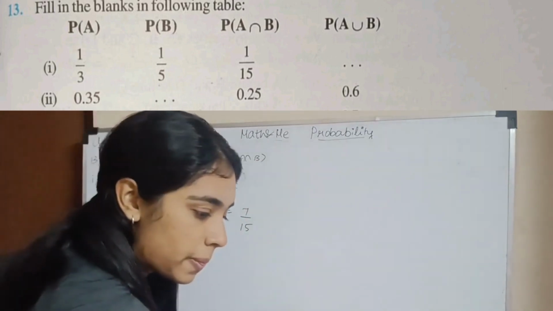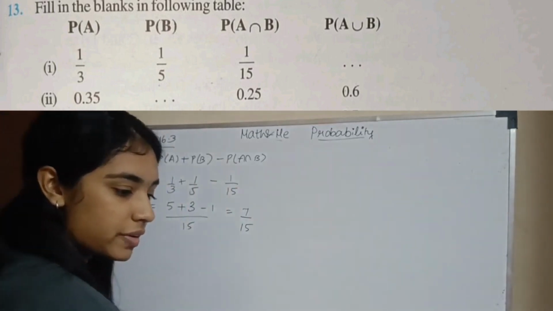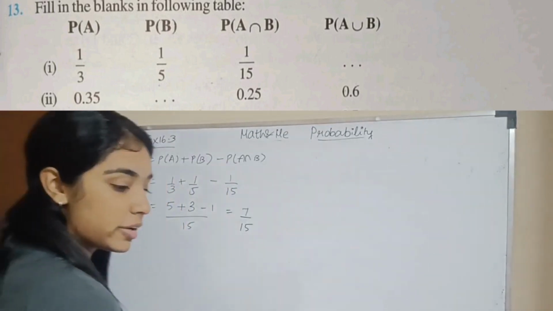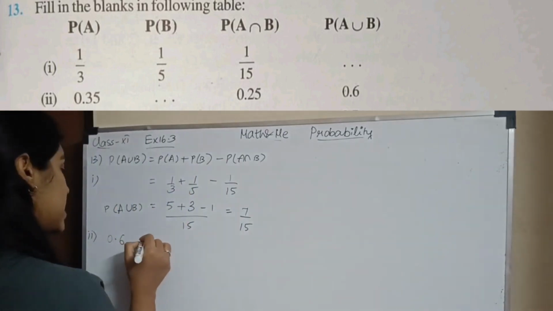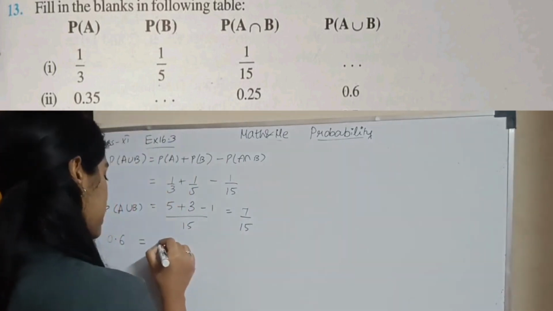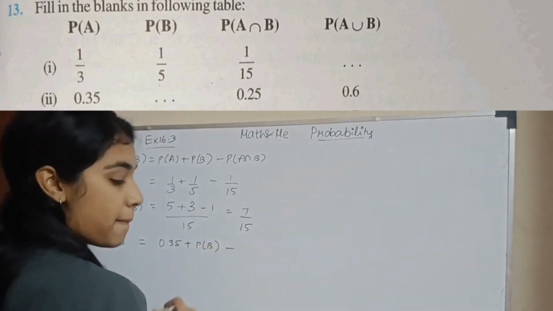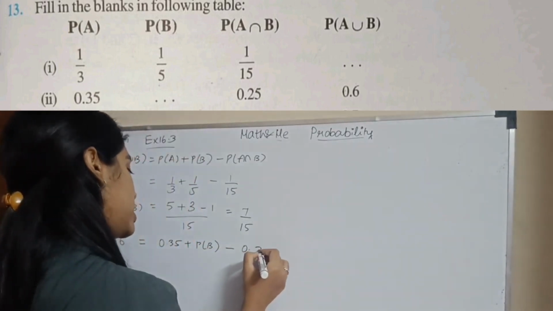Second subsection, I have probability of A union B given, probability of B unknown. So I have probability of A union B is 0.6 equals probability of A, which is 0.35, plus probability of B minus intersection, which is 0.25.